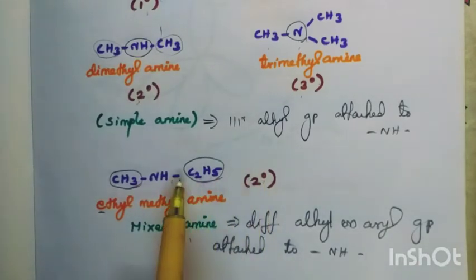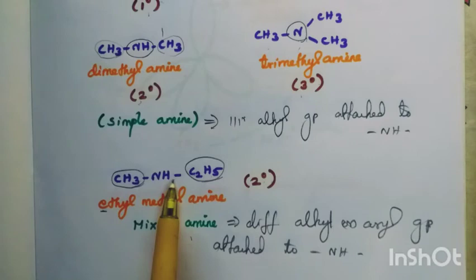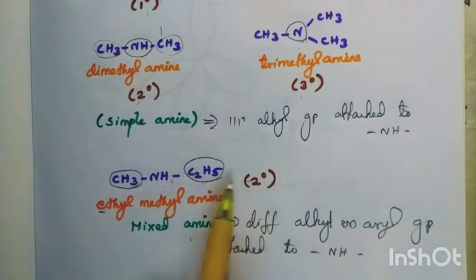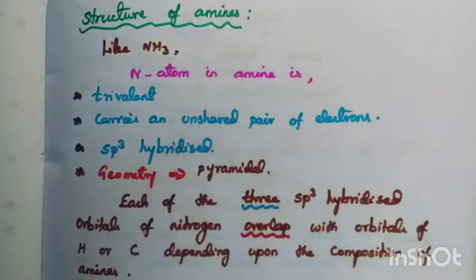Why it is secondary? Since it has an NH group. So, it is secondary amine. Different alkyl groups are there. So, it is called as a mixed amine. Next is the structure of amines.